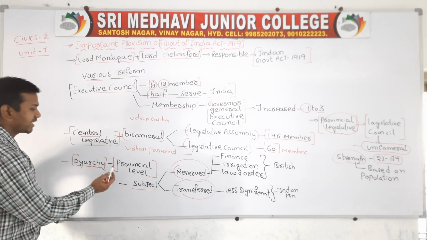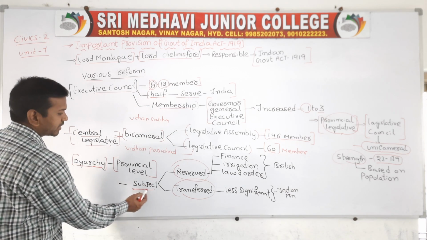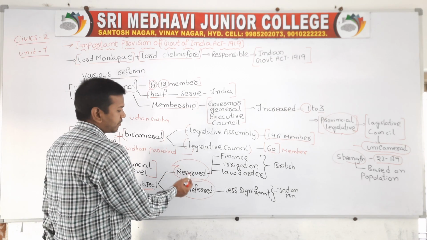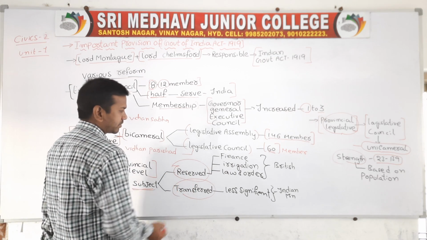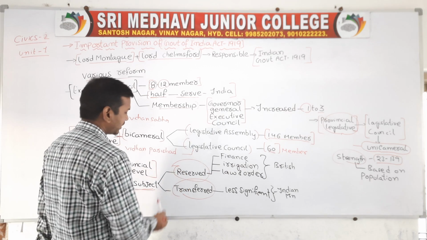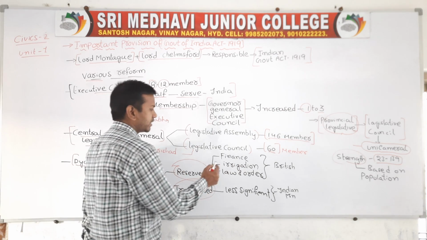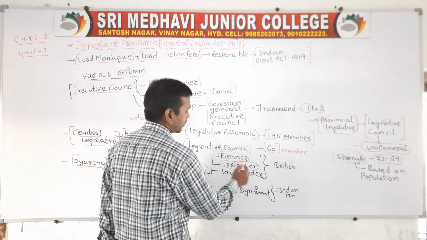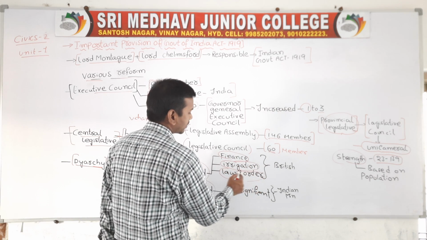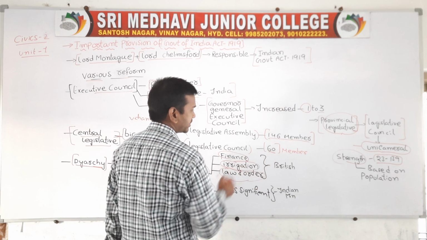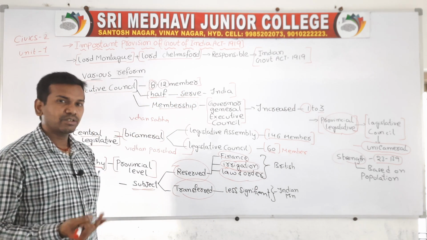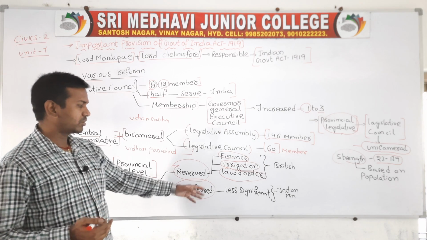Now in this Diarchy, two important subject lists were included. One is called reserved and one is called transferred. In the reserved list, there are mainly three subjects: finance, irrigation, and law and order. These were under the control of the Britishers.